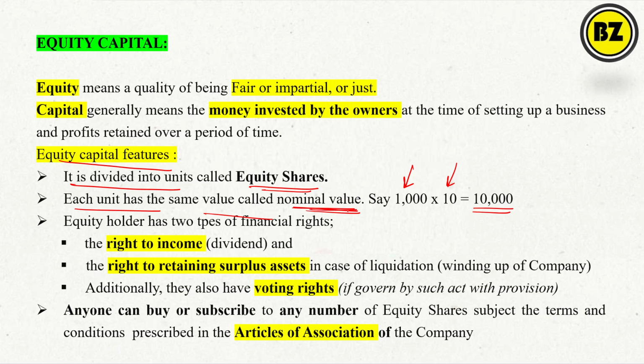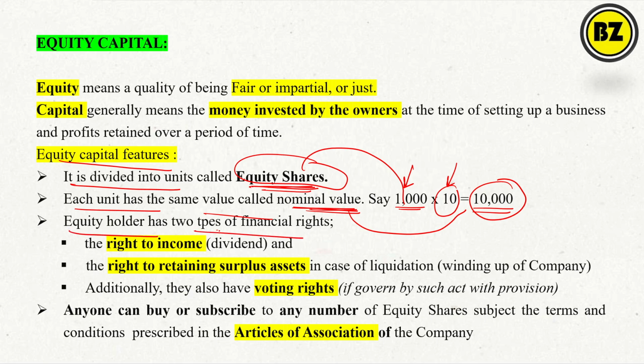And what is nominal value? Each unit having some value, for example, 10 rupees is the nominal value. And what is the total capital? 10,000 will be the capital. And what is the equity share? It has 1000 parts, so 1000 will be the equity shares. Okay, very easy.